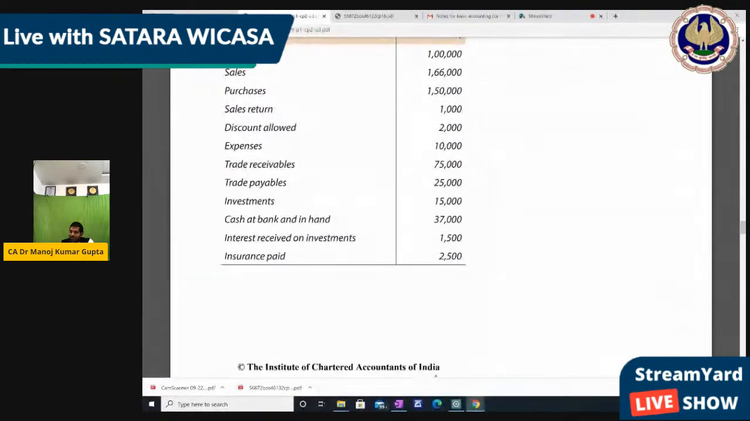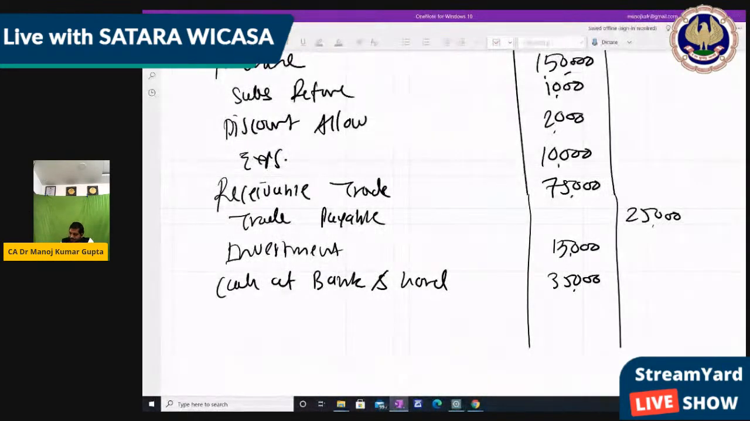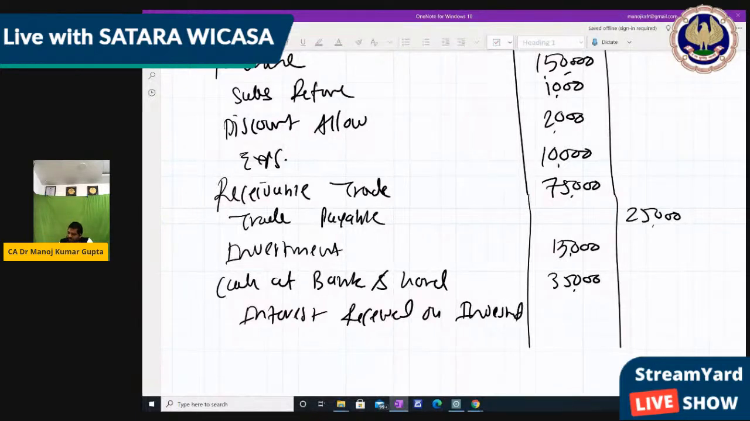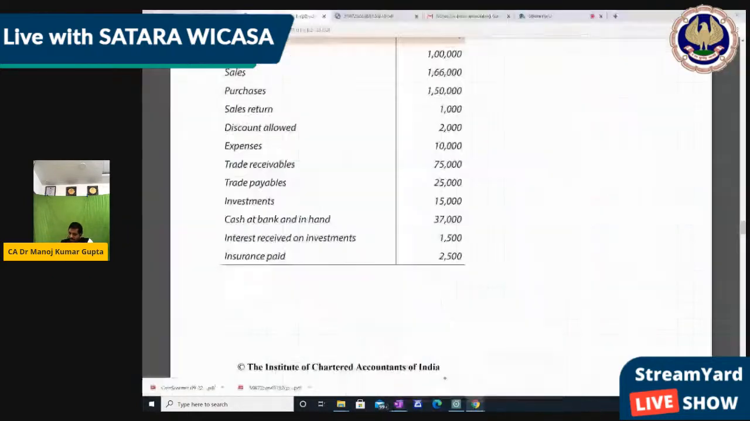Then interest received on investment. Interest received means income, so it will be on the credit side. Interest received on investment 1,500 is income. So income will be credit side. Insurance paid, so it's expenses.